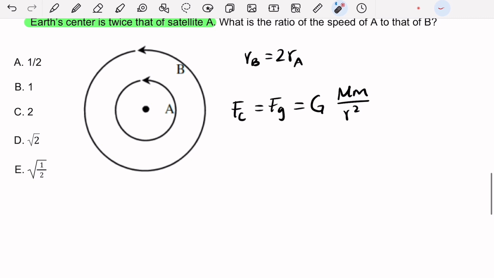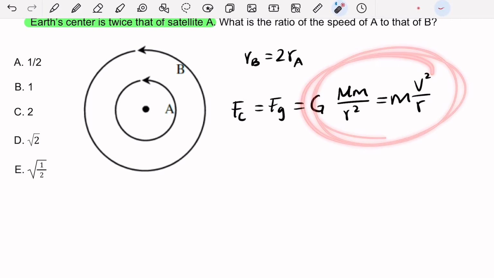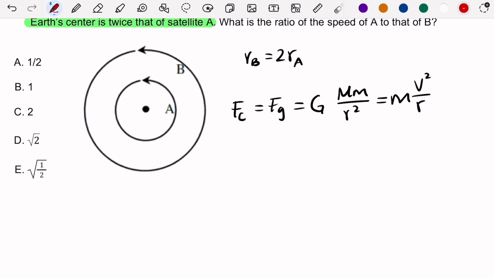So then we know that this is a centripetal force, and we know the centripetal force as it pertains to speed or velocity is mv squared over r. Then you can see how if we take into account only these two terms, we can cancel out the mass of the satellite, and we have, I'm going to use the reflexive property, v squared over r equals, I'm going to write universal constant here as a strategy.